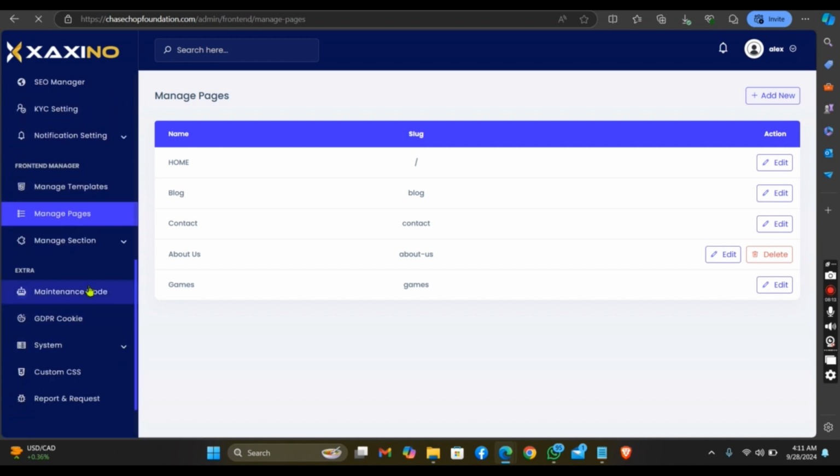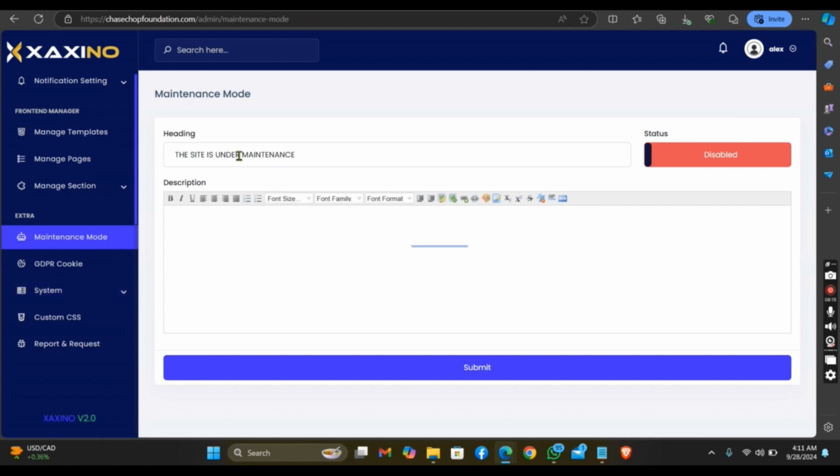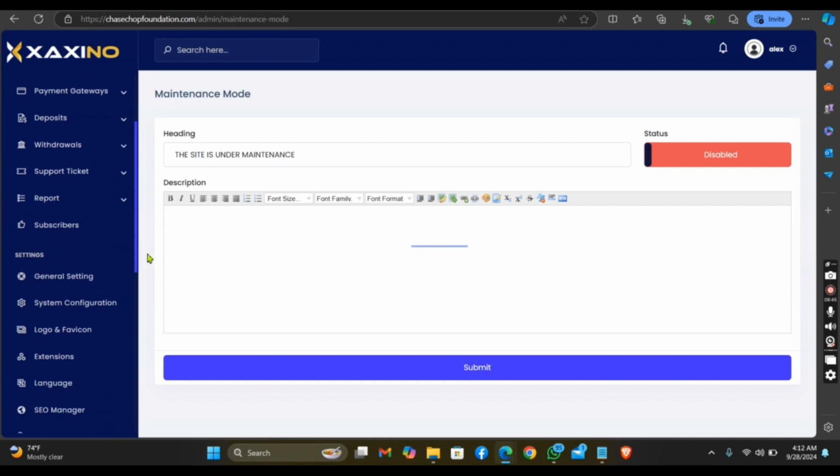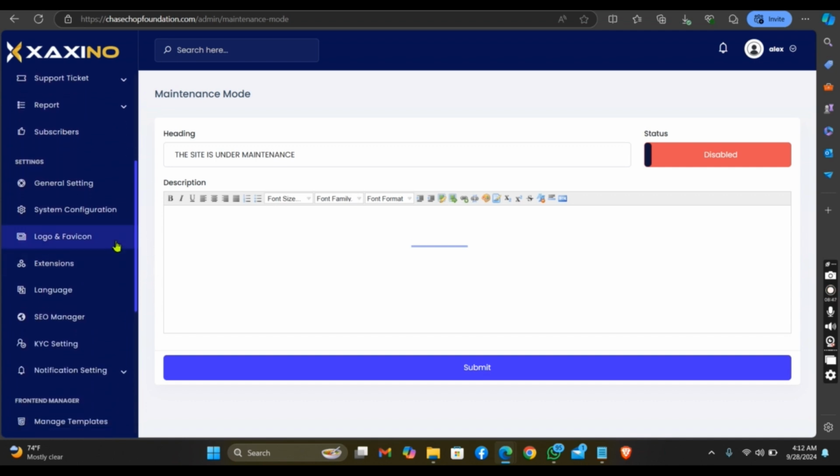So this maintenance mode, if your site is having an issue and you maybe want to set up some things there, you put enable, and it will show them that this site is under maintenance, that they are working on it. Then if you want it to be active, then you can click on disable. They have so many features.